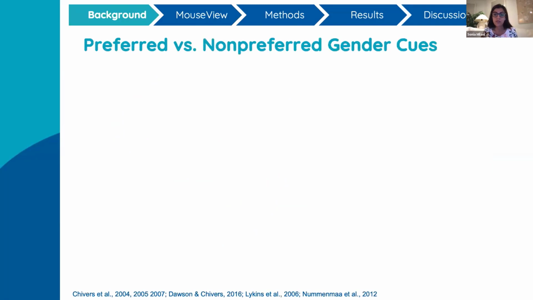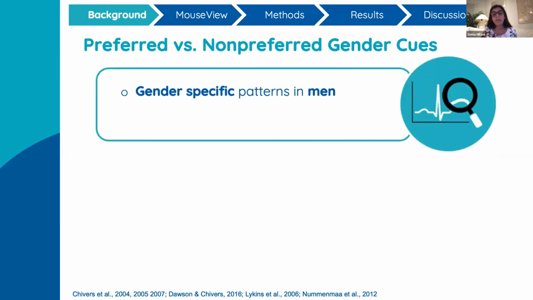For a very long time, researchers have been puzzled by a gender difference in patterns of sexual response observed in the laboratory. Studies have consistently revealed that heterosexual men show gender specificity, meaning they produce a greater magnitude of physiological sexual response to preferred female sexual cues.